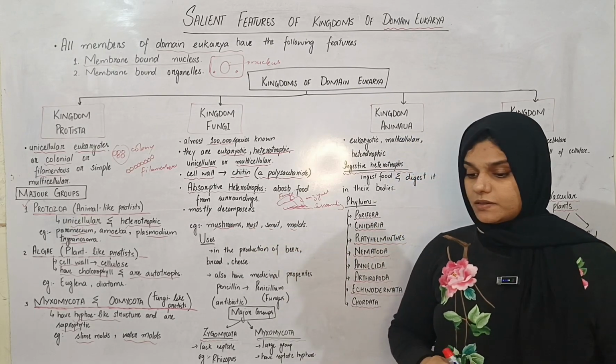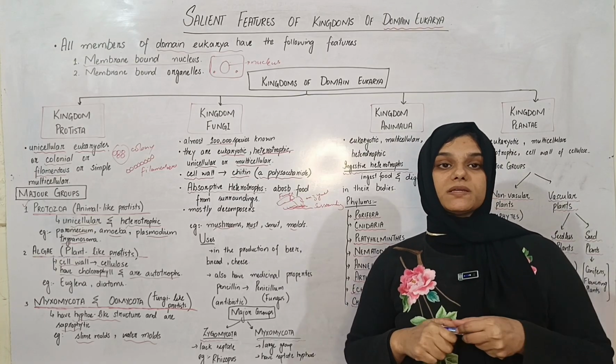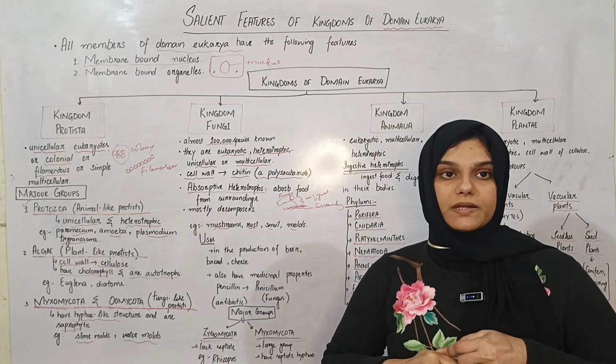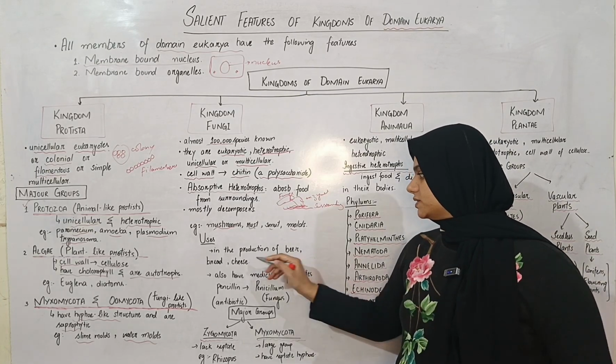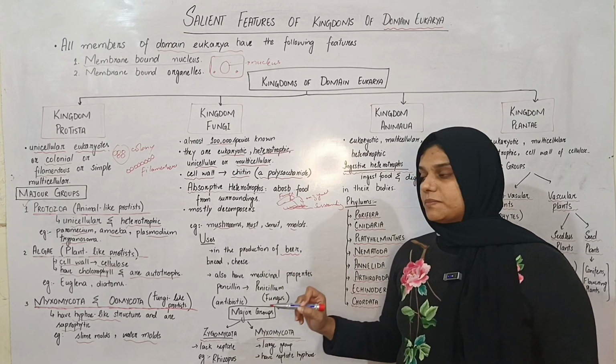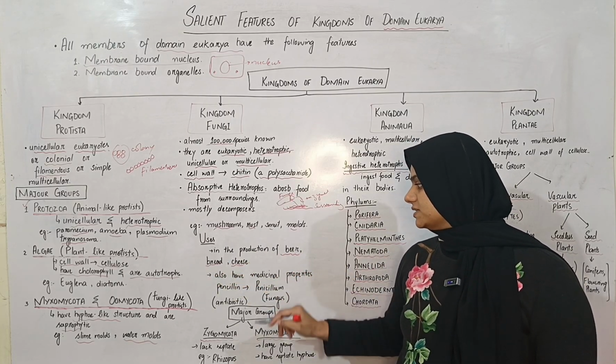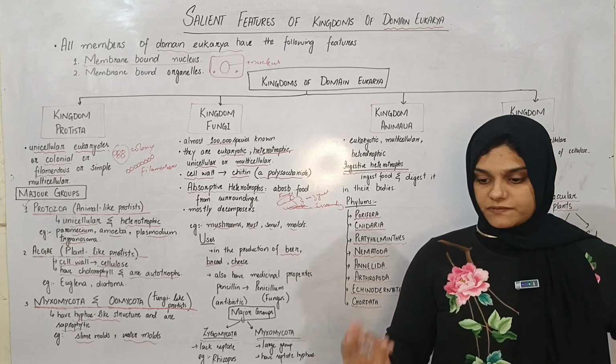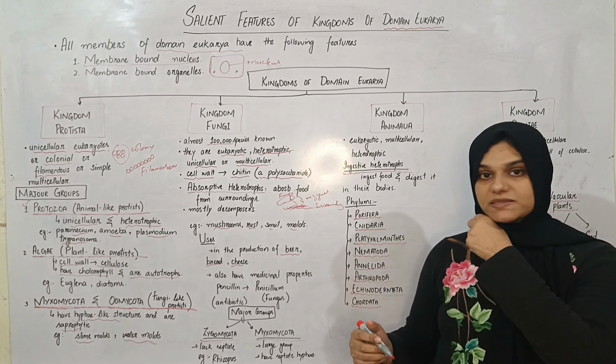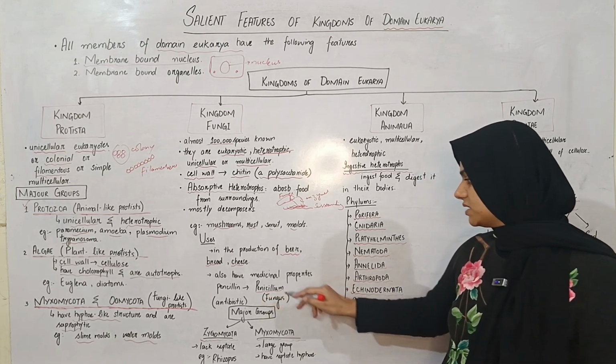Now there are many uses of fungus. One of the biggest uses I have told you now, that is, they are the biggest decomposers. Others include that they are involved in the production of beer, a beverage, and the production of bread and cheese. They have medicinal use also. The first antibiotic discovered, penicillin, is obtained from a fungus, Penicillium.